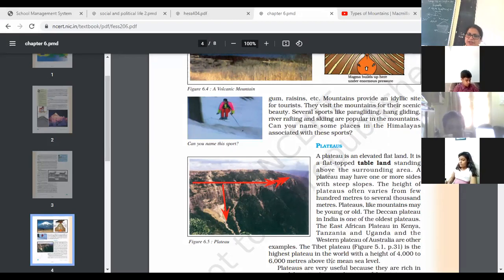The Tibet Plateau is the highest plateau in the world, with a height of 4,000 to 6,000 meters above sea level, because the sea level is everywhere zero. So we always measure the height of a mountain above the sea level.